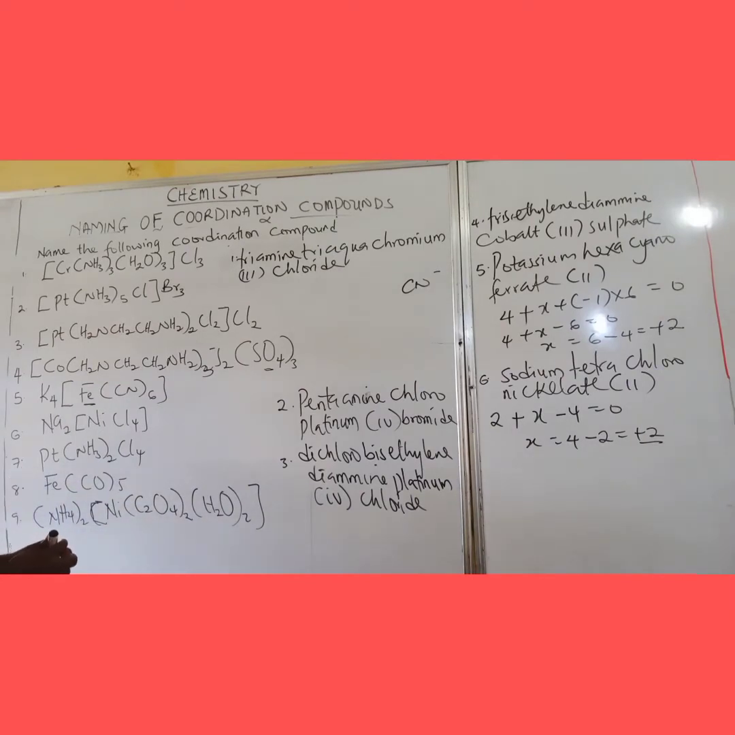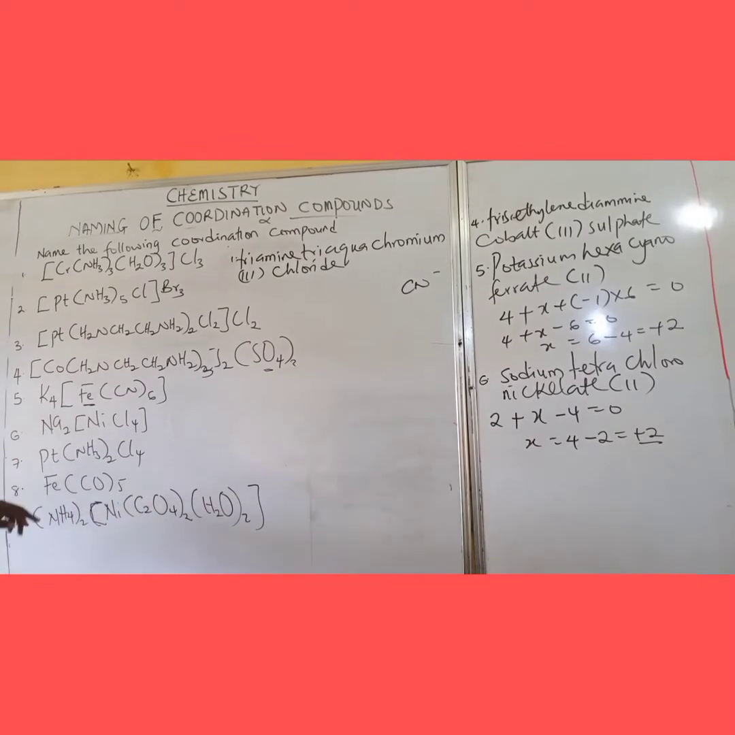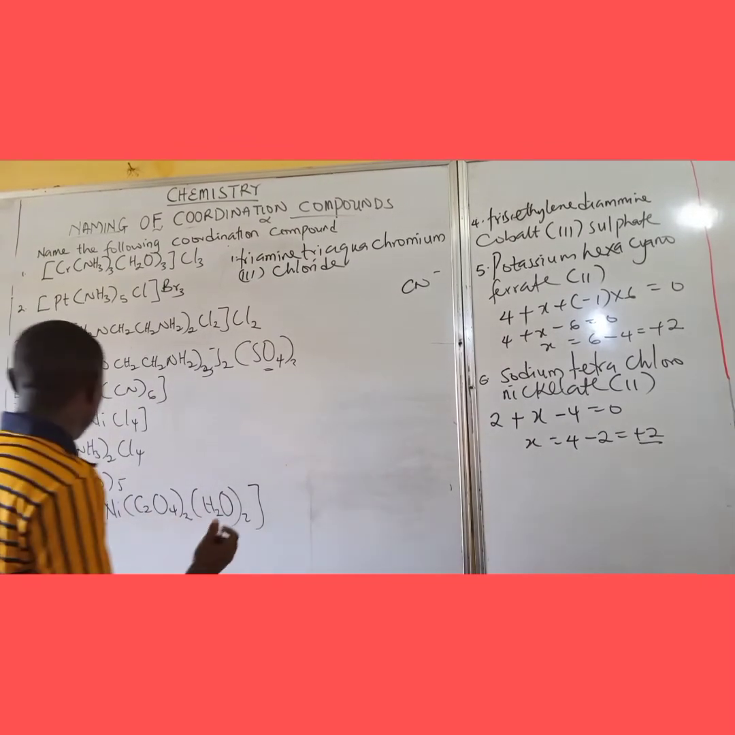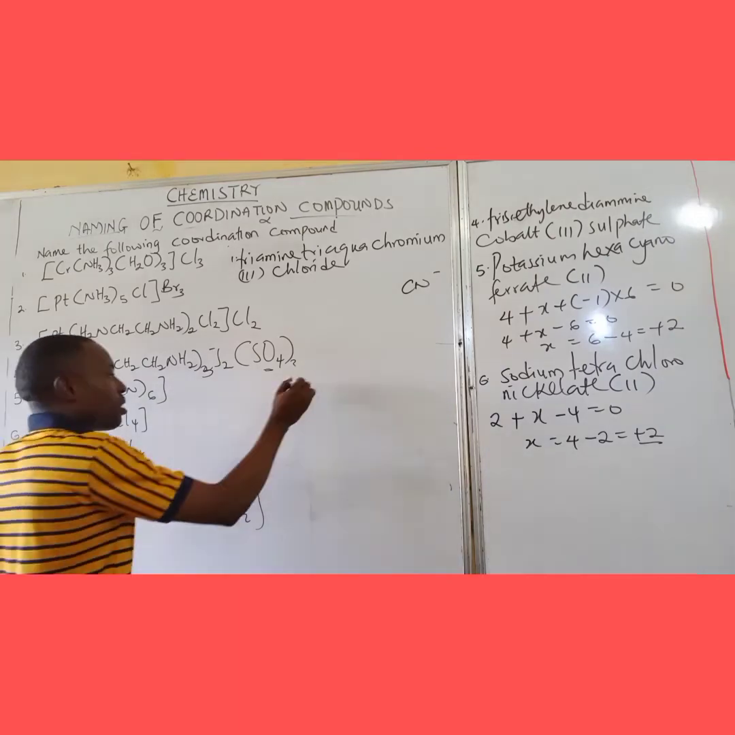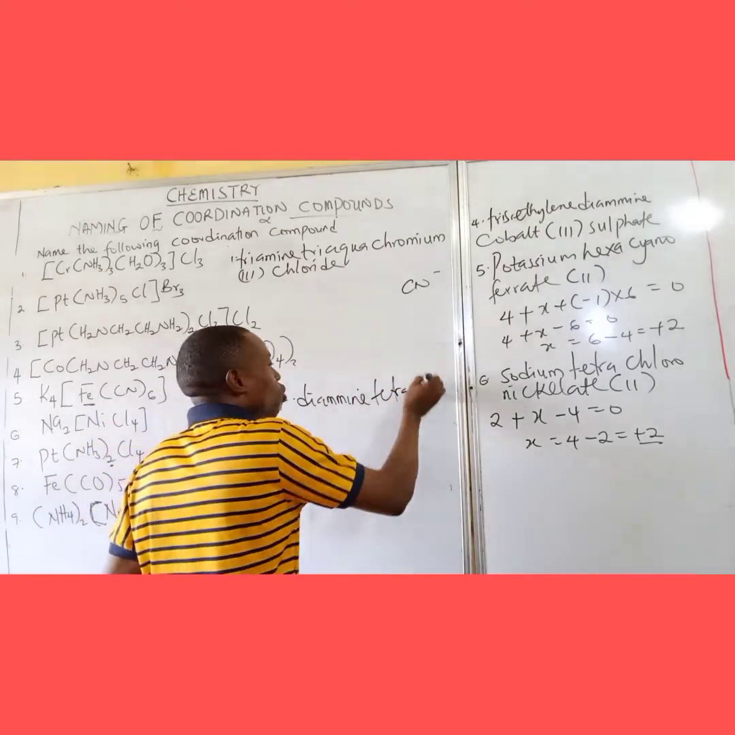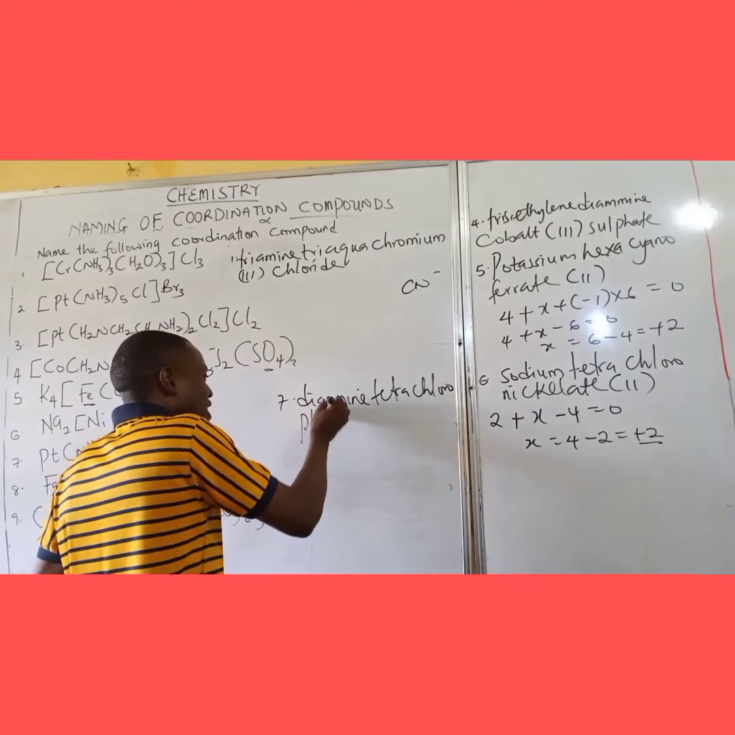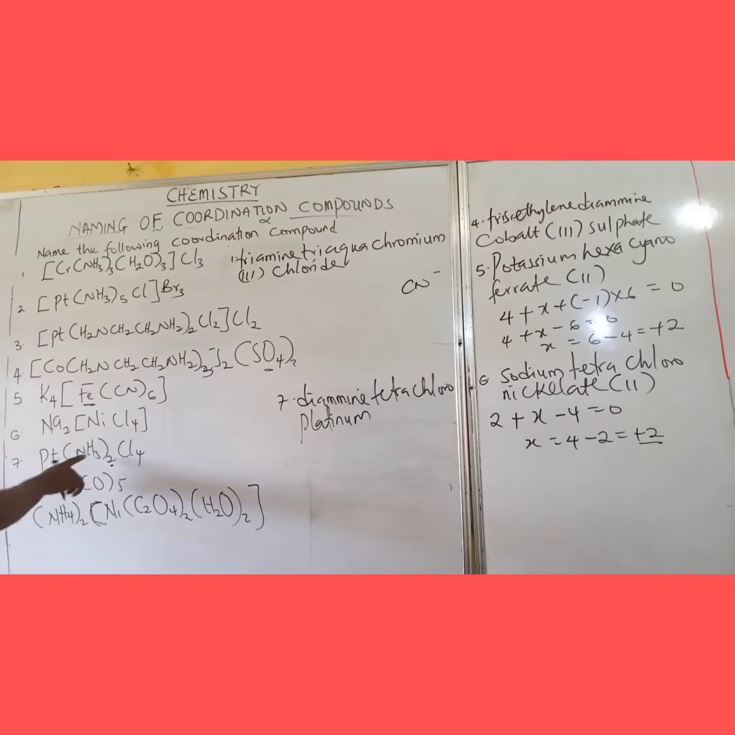In the case of number 7, we follow the rule again. In naming number 7, very simple. We start from here. Remember, all of them here are just complexes. So here becomes diamine tetrachloroplatinum, and that's platinum 4.